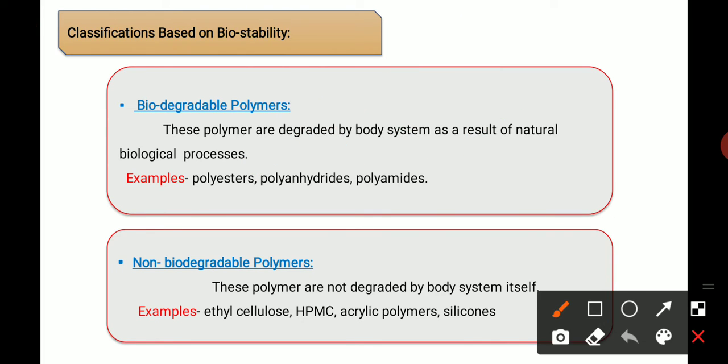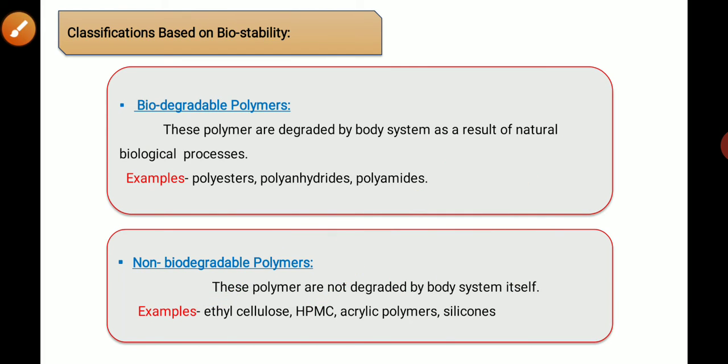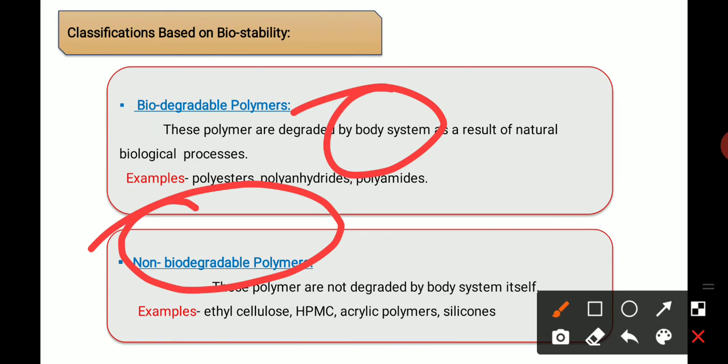And next one is the non-biodegradable polymers. What do you mean by non-biodegradable polymers? That type of polymer is not degraded in the body system itself. That type of polymer is known as non-biodegradable polymers. Examples: ethyl cellulose, SPMC, acrylic polymers and silicones. Again I am repeating, biodegradable polymers are degraded by the body system, but non-biodegradable polymers are not degraded in the body system. That is the simple difference between biodegradable and non-biodegradable.